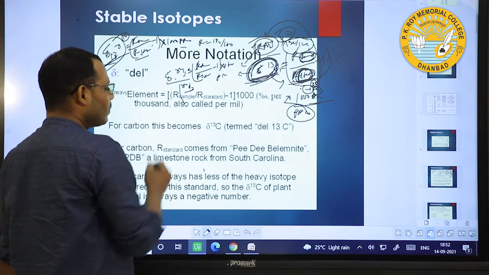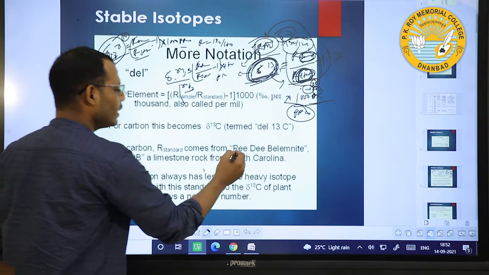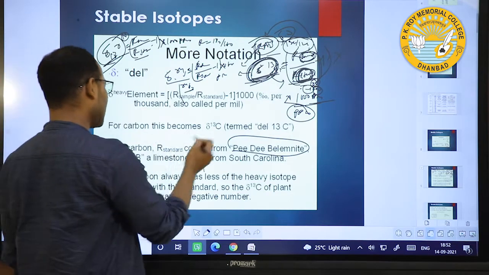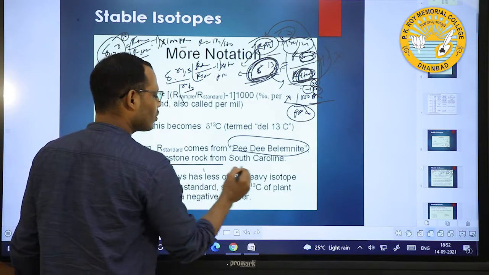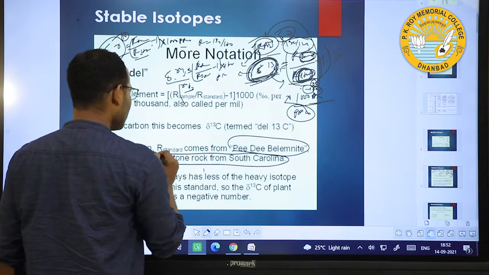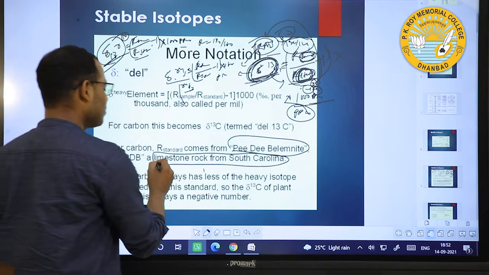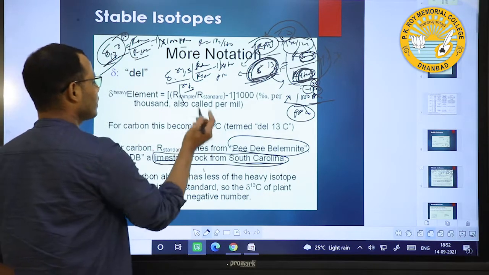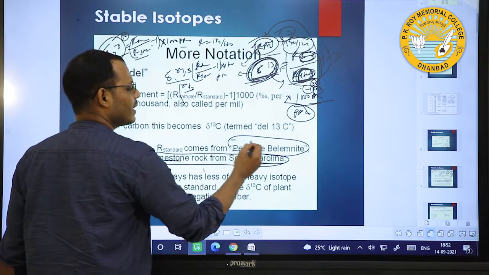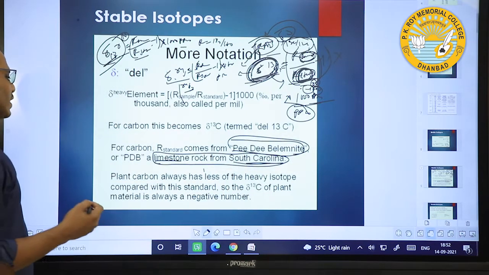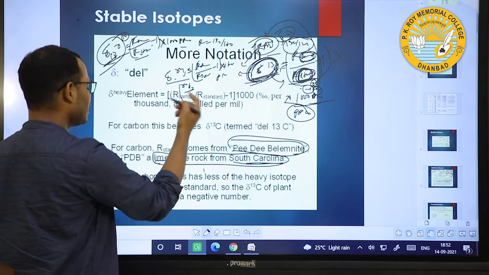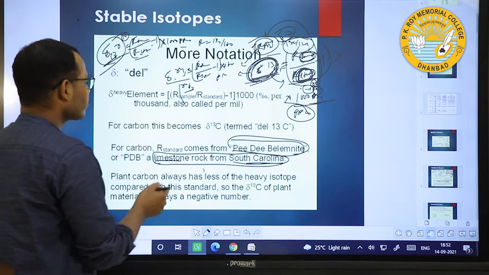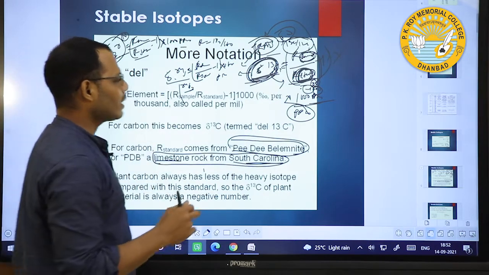In this case, for carbon isotopes, the standard is generally PDB, Pee Dee belemnite. This is the standard for carbon isotopes, a limestone rock from South Carolina. This limestone collected from South Carolina is the standard for carbon isotopes, and it is represented by PDB. This is a fixed isotope ratio from which we take all these values. That is for carbon isotopes.